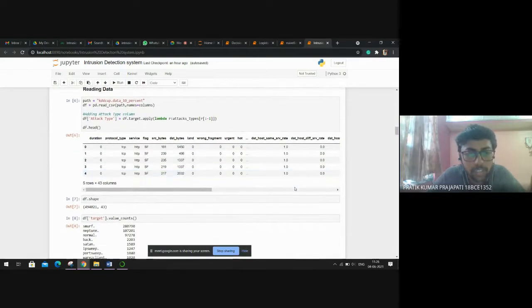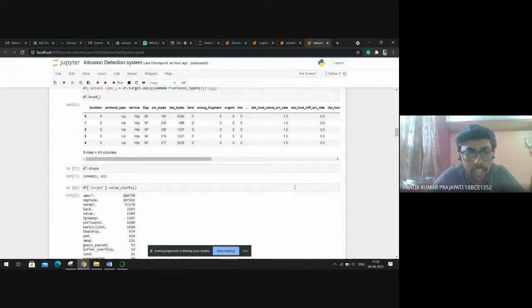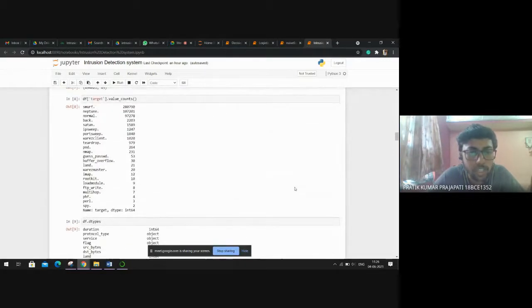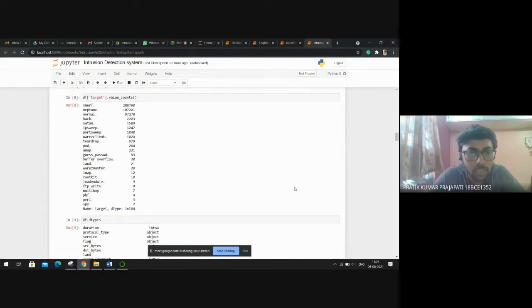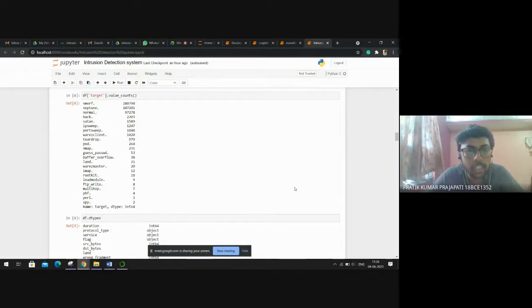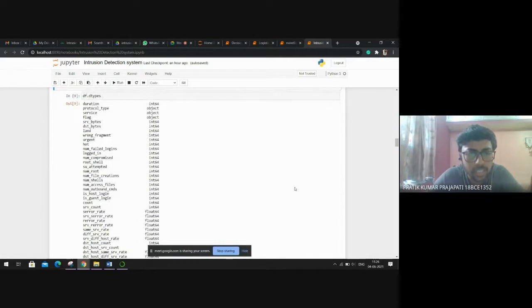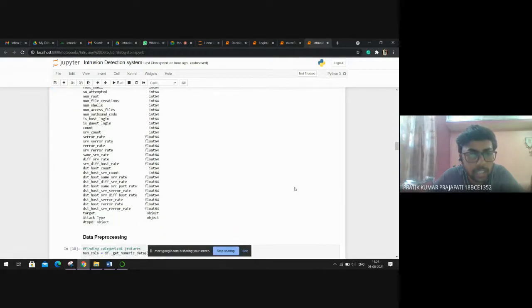After that we visualize the various attributes of the dataset and see how many data points are there for each attribute. Suppose the Smurf attack has around 280,000 entries, and Neptune has 1 lakh 7,000 entries. Similarly, normal has 97,000 entries. Then we are visualizing the various attributes and data types of the dataset.